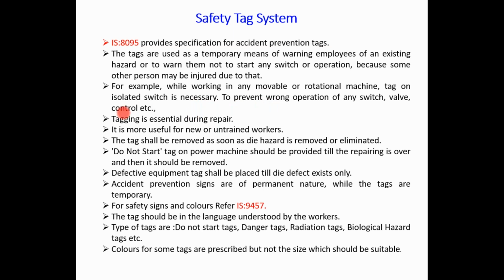So there is a variety of tags which is needed in different types of activity.